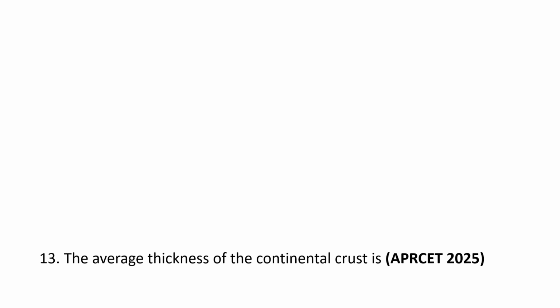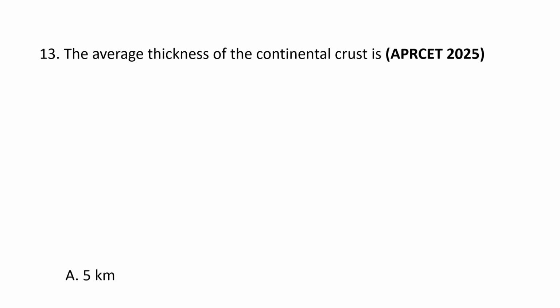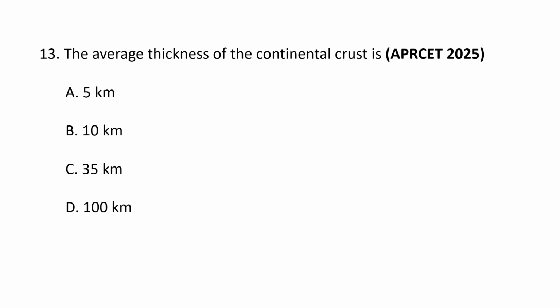Next question. The average thickness of the continental crust is A. 5 kilometers, B. 10 kilometers, C. 35 kilometers, and D. 100 kilometers. The correct option goes as C. 35 kilometers. The average thickness of the continental crust is approximately 35 to 40 kilometers. However, its thickness varies significantly, ranging from about 30 kilometers in some areas to over 70 kilometers under large mountain ranges such as the Himalayas.